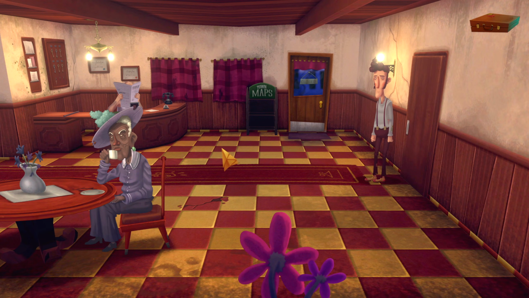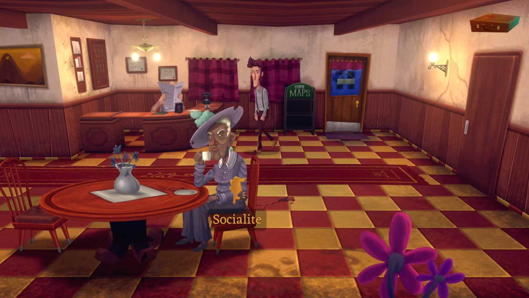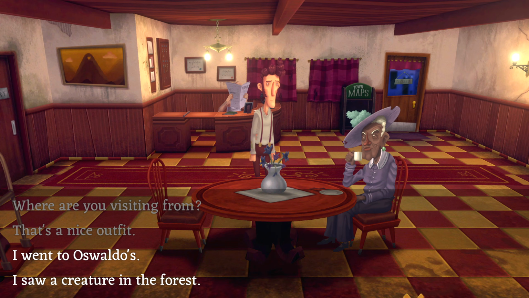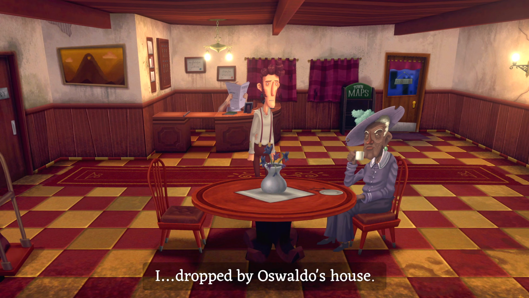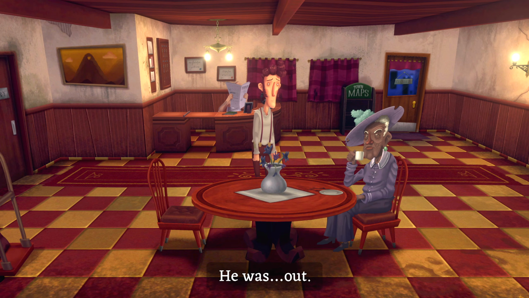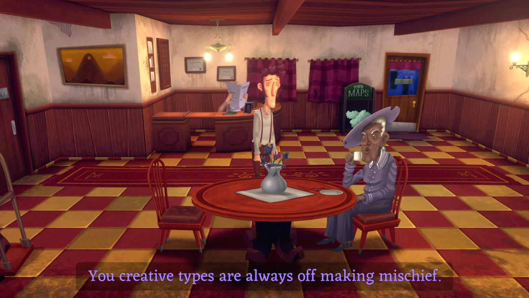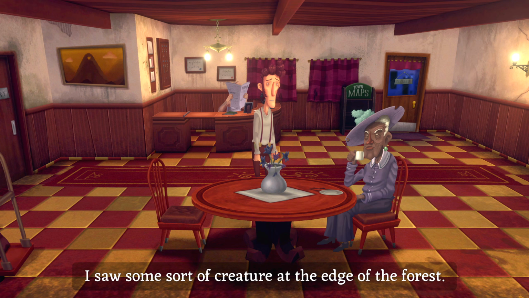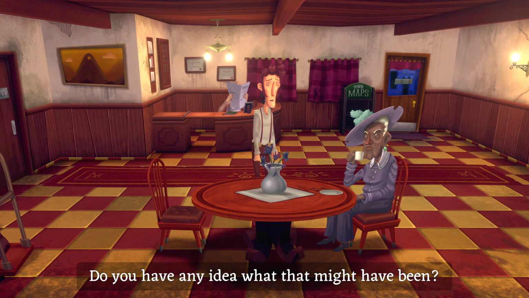Right, still no maps. Right, Gladys, have you got anything else to tell me? Enjoying your stay, dear? Well, I dropped by Oswaldo's house. Oh, lovely, dear. How is he? He was out. You creative types are always off making mischief. Yeah, always going out and going missing. I saw some sort of creature at the edge of the forest. Do you have any idea what that might have been?